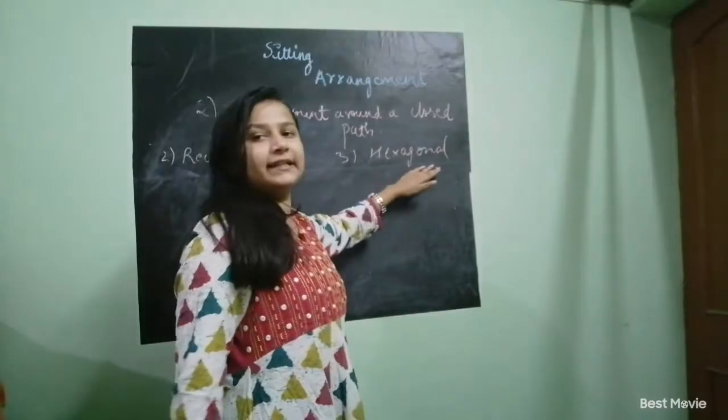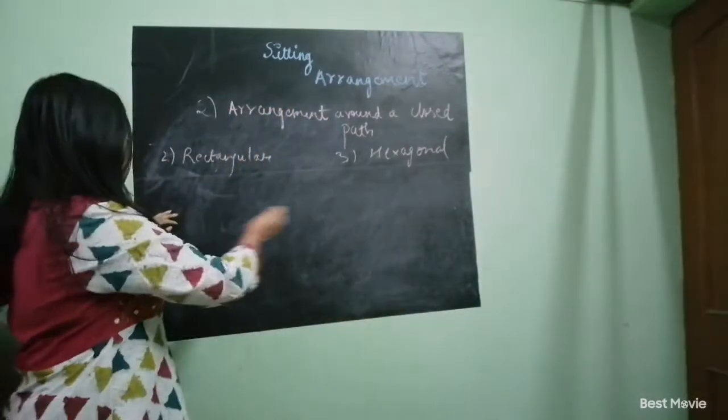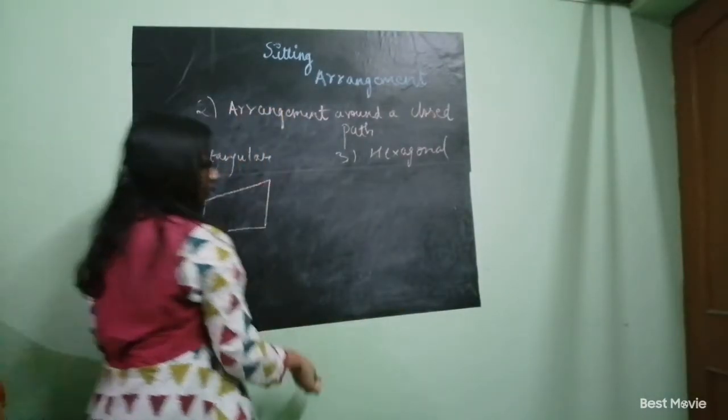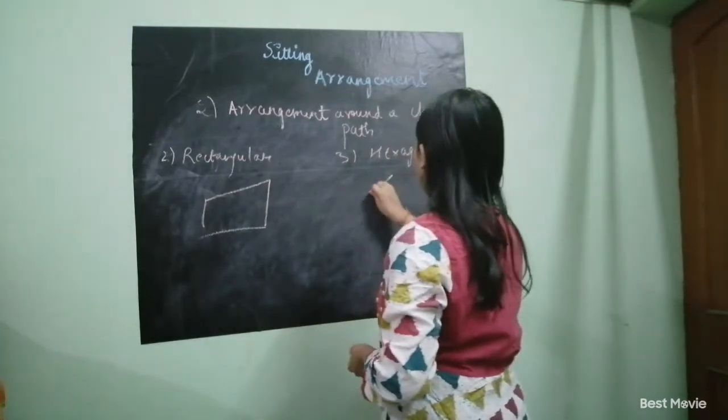Okay, so our next 2 types are rectangular arrangement and hexagonal arrangement. So basically a rectangle is like this and a hexagon is like this, with 6 sides.